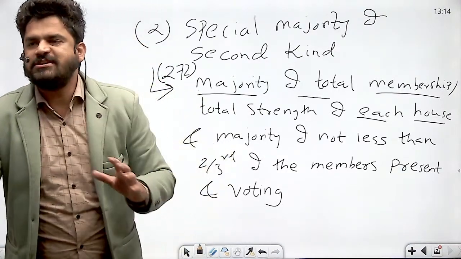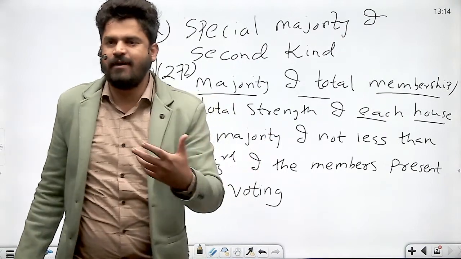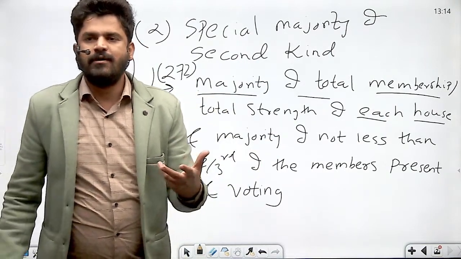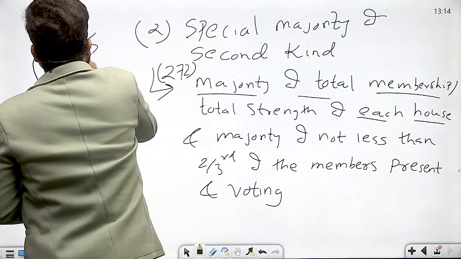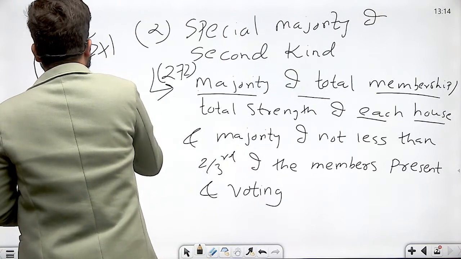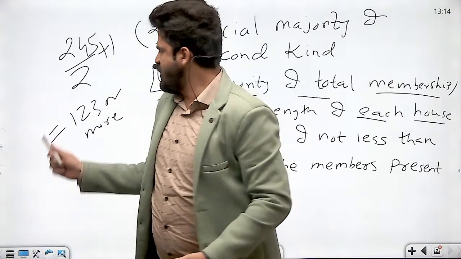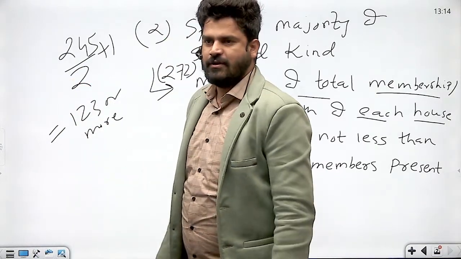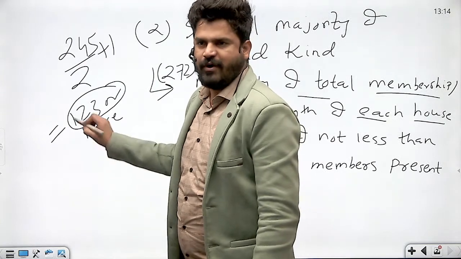And what about Rajya Sabha? What is the absolute majority in Rajya Sabha? How will you calculate? 245 divided by 2 plus 1. Is it 122 or 123? Calculate. It is 123, so 123 or more.